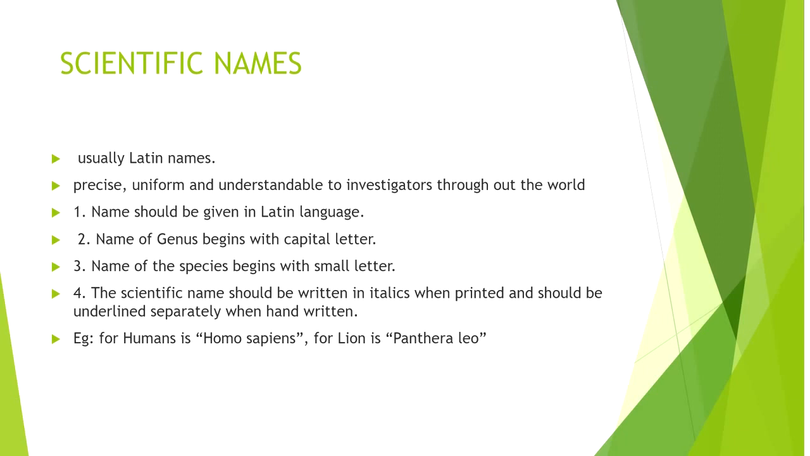When printed, the scientific name should be written in italics, and if handwritten, it should be underlined separately. When printed, it should be in italics. When we write, it should be underlined separately. One example of a scientific name is Homo sapiens for humans, and for the lion, Panthera leo.